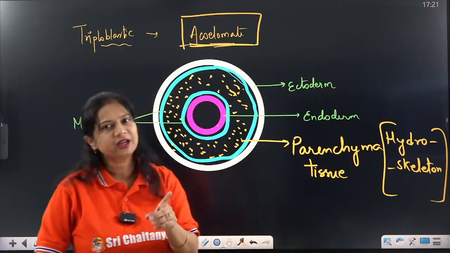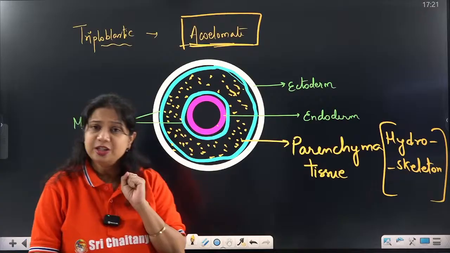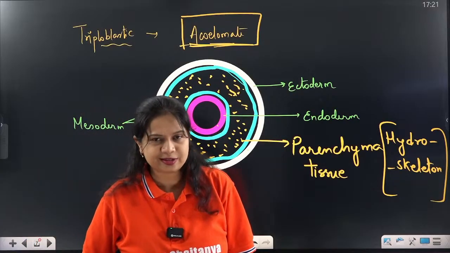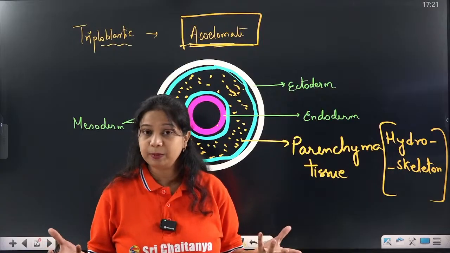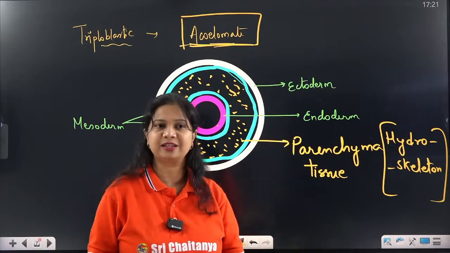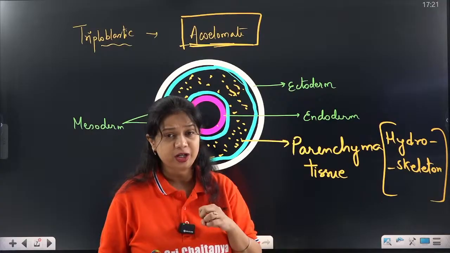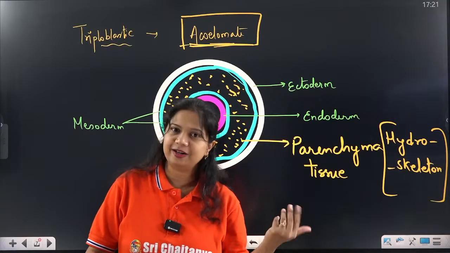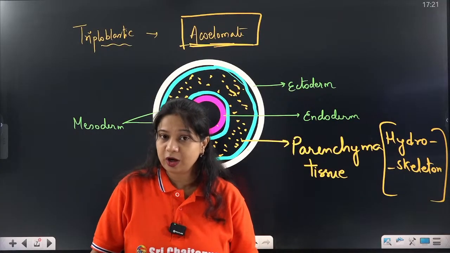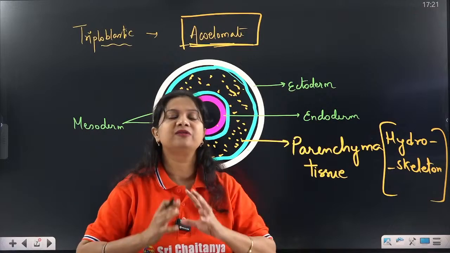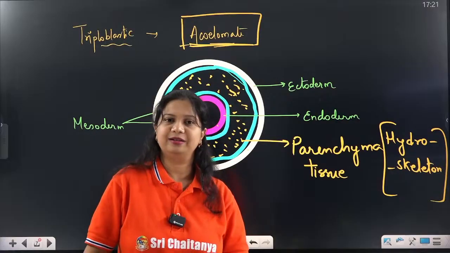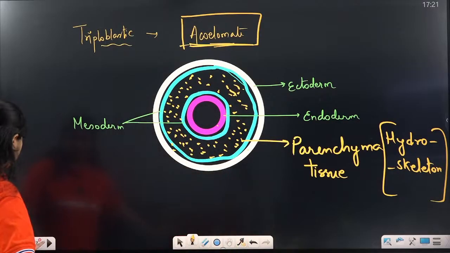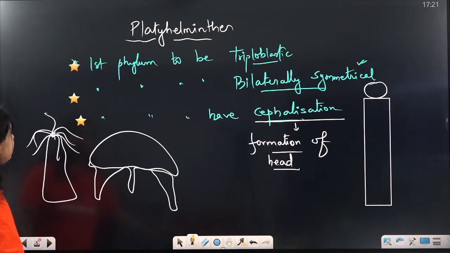And if you have any confusion about the hydroskeleton, just remember water balloons. Yes, we fill water inside the balloon. Even then the balloon will swell up, it will have its shape, it will become rigid, and that is what the hydroskeleton is. The water putting pressure on the walls of the balloon or of the body is the hydroskeleton. Okay? So these are the important characteristics of the phylum Platyhelminthes.